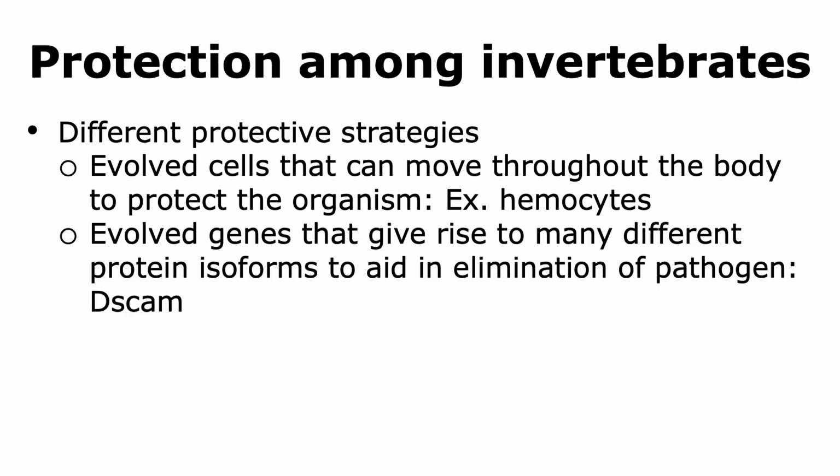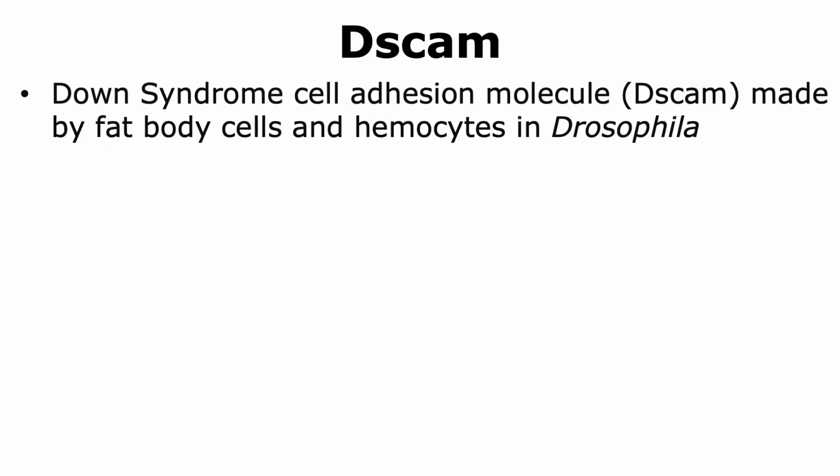Invertebrates have also evolved genes that are able to give rise to many different isoforms, and this helps in the elimination of the pathogen. A well-studied molecule that fits this criteria is DSCAM. DSCAM stands for Down syndrome cell adhesion molecule, and it has been very well studied in the insect Drosophila.